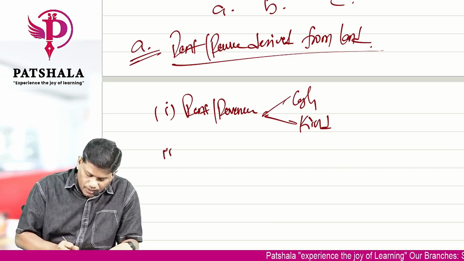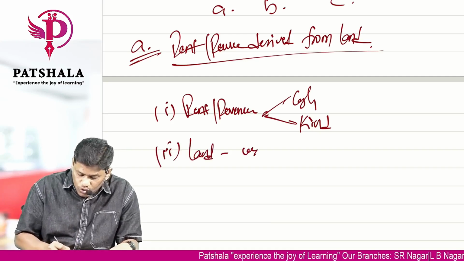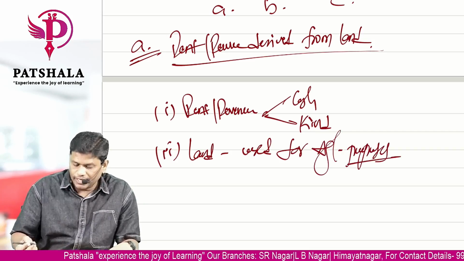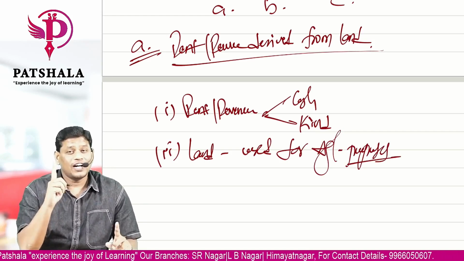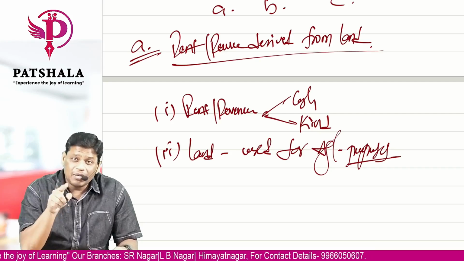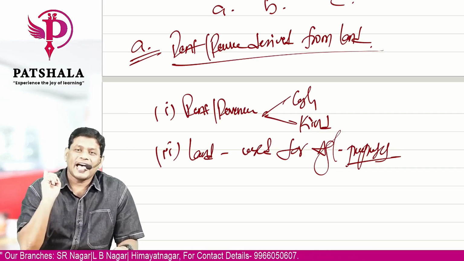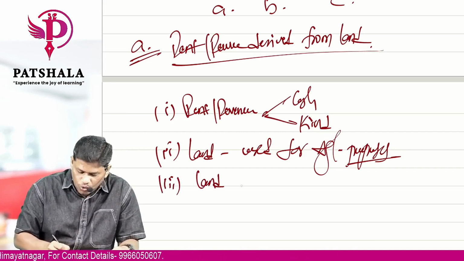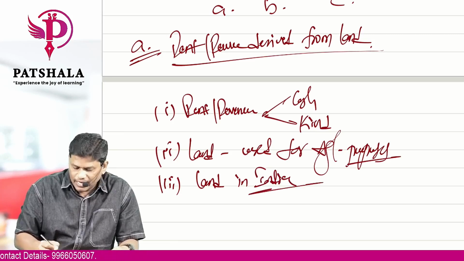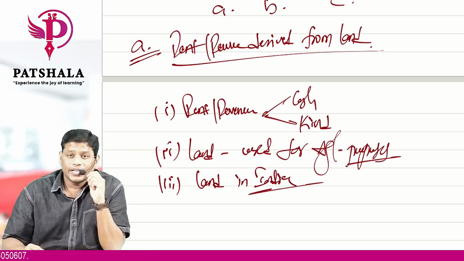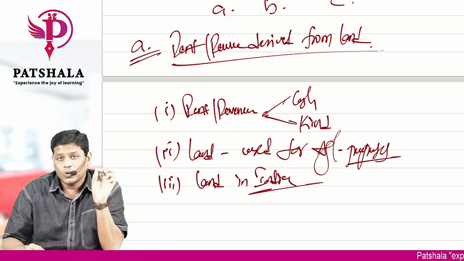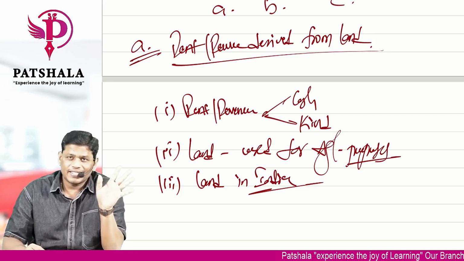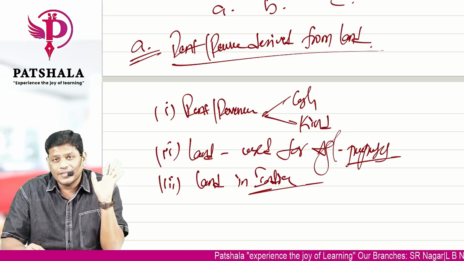And most important thing, that land should be used for agricultural purposes. The most important thing that you have to remember is the land should be used for agricultural purposes. If the land is used for any purpose other than agricultural purposes, it cannot be said to be agricultural income. And the third important part is that the land should be only in India. This definition of agriculture covers only the lands which are in India. If you have the same land outside India, then it is not agricultural income as per the definition for the purpose of exemption. Clear?